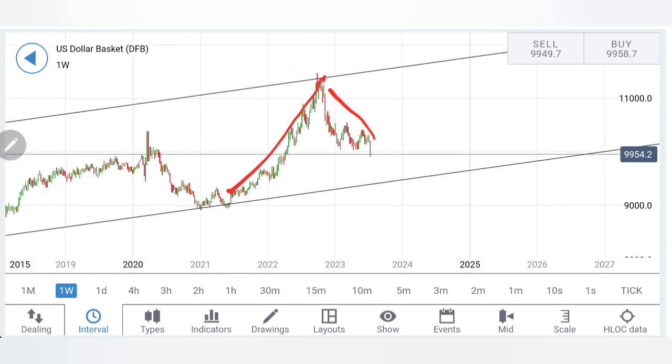You can see this is the bottom here, and this is also the bottom of the channel. It has achieved the top. It may try to attempt and achieve the bottom of this channel. Precisely, it has marched towards those levels. Now, what to expect next week? Is it going to continue with the crash, or can we see a bounce back? Which position should you take in order to profit trading the dollar index?